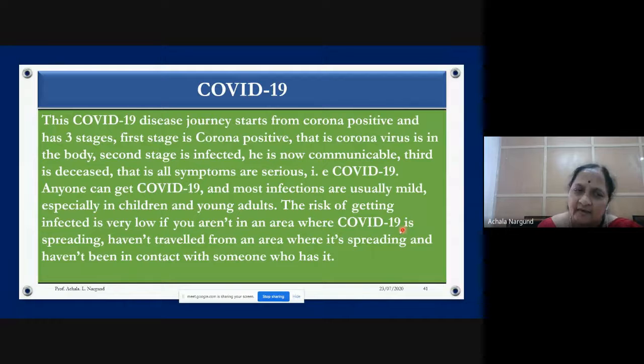The risk of getting infected is very low if you aren't in an area where COVID-19 is spreading, haven't traveled from an area where it is spreading, and haven't been in contact with someone who has it. Remember, the risk is very, very less if you are not in contact with him, if you have not gone to that place, or if you have not traveled from that area to another area. So this is very important.